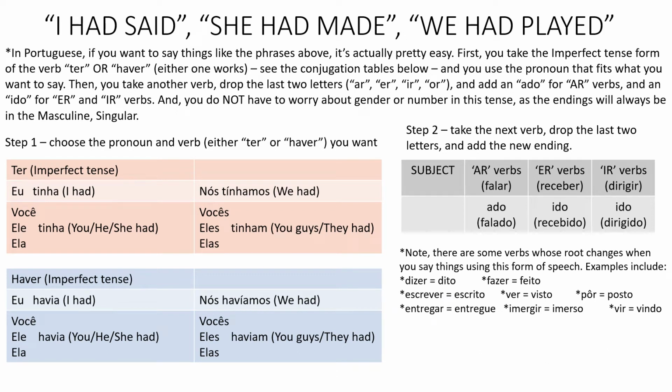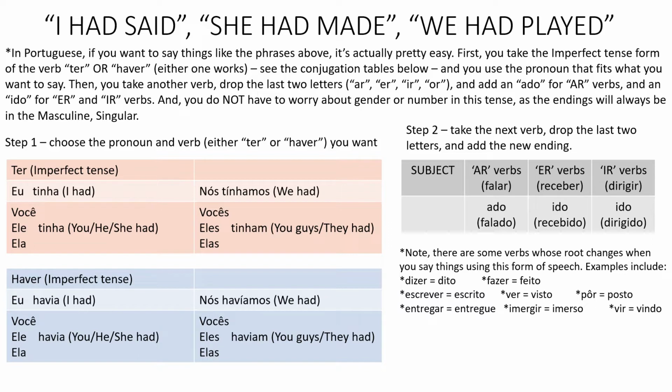All right, in this presentation, we will look at how to say things like, I had said, she had made, we had played. In Portuguese, if you want to say things like the phrases above, it's actually pretty easy. First, you take the imperfect tense form of the verb ter or haver. Either one works. And you can see the conjugation tables below.